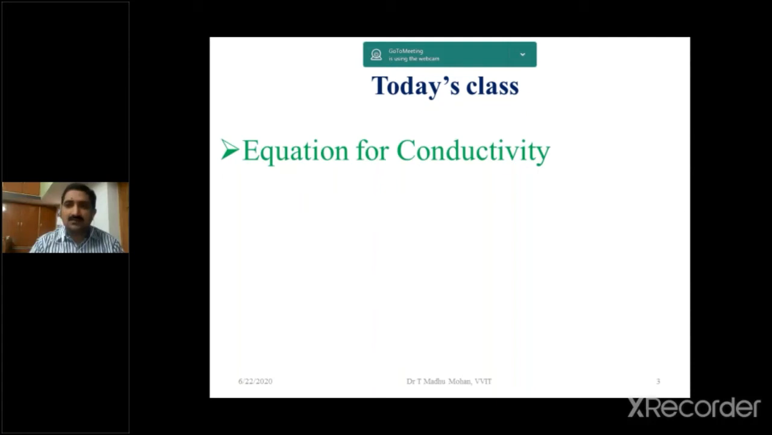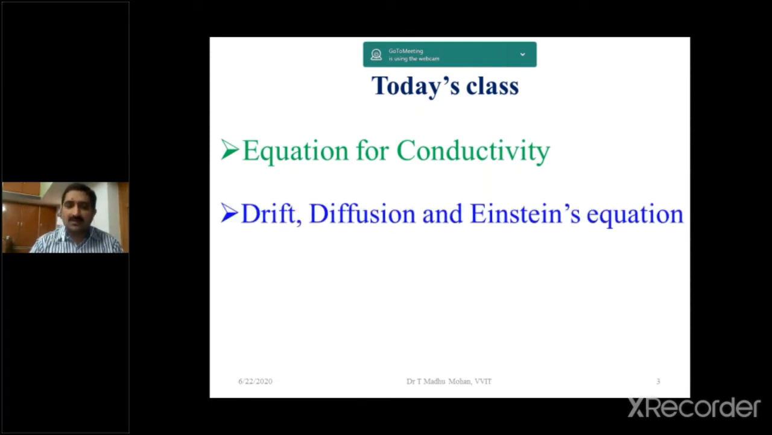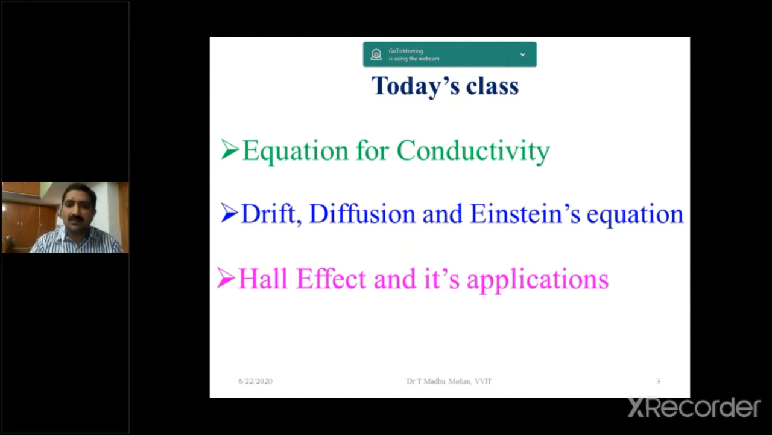Intrinsic semiconductors are of two types, N-type and P-type. So here we are discussing the equation for conductivity of an intrinsic pure semiconductor, the equation for conductivity for N-type, and the equation for conductivity for P-type. So three conductivities we are deriving. The second topic is drift, diffusion and Einstein's equations. The last one is the Hall effect and its applications.